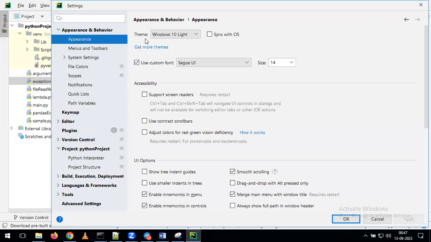Actually, here you can see the theme only. So in the theme, you can change the theme. If you want, you can go ahead with the black color only. But on my screen, if it is in black color, people cannot see the window properly. That's the reason I modified it to white color. So here you can see multiple options for your theme. By default, you have a dark color, but if you want, you can change it to any other color depending on your convenience. Otherwise, you can ignore it.